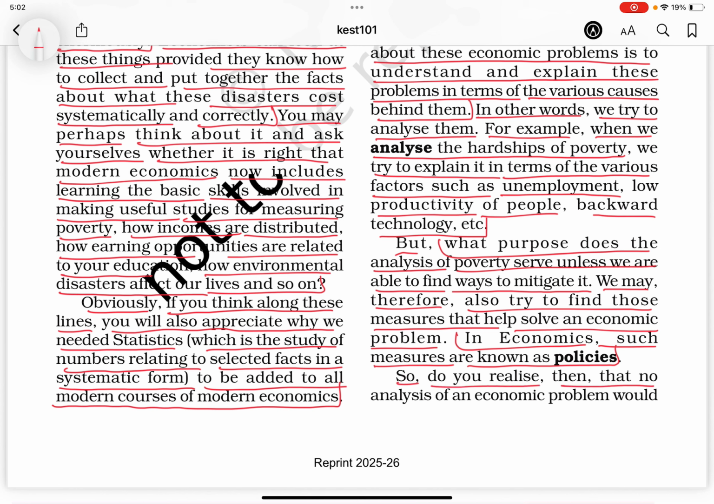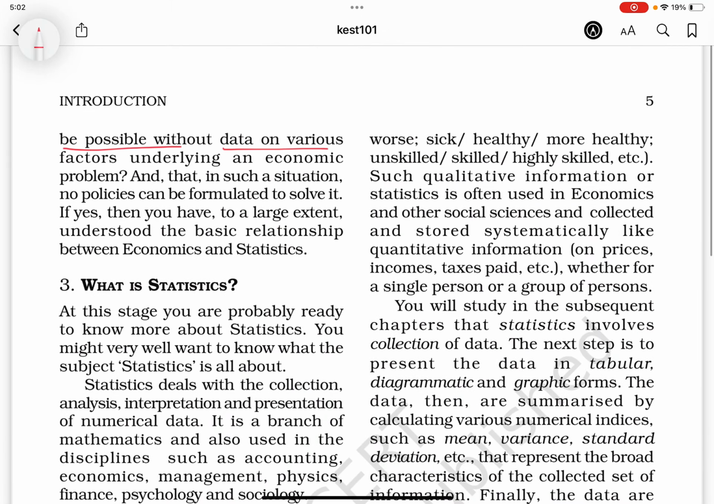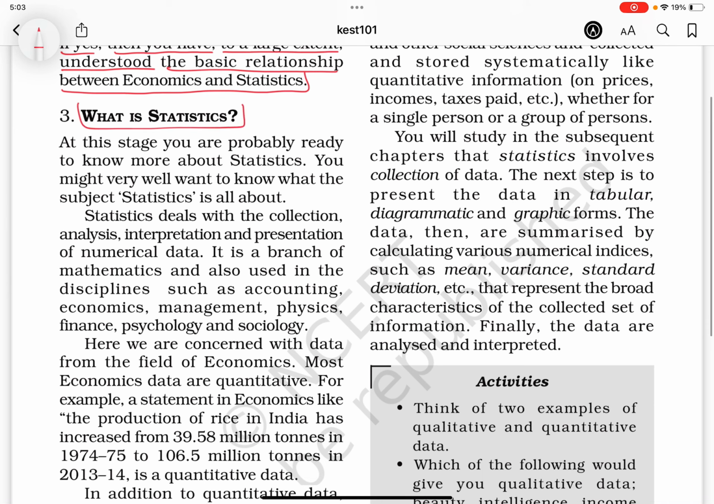So, do you realize then that no analysis of an economic problem would be possible without data on various factors underlying an economic problem, and that in such a situation no policies can be formulated to solve it? If yes, then you have to a large extent understood the basic relationship between economics and statistics. What is statistics? At this stage, you are probably ready to know more about statistics. You might very well want to know what the subject statistics is all about.